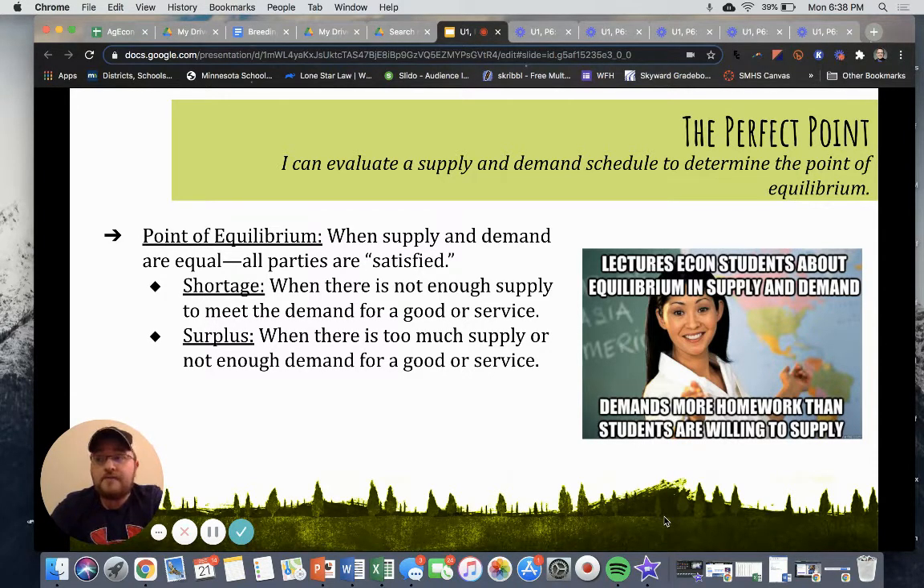There's a lot of excess milk in the market, and we'll talk a lot about that in our classroom discussions and activities. But just know the difference between shortage and surplus. Shortage means there's not enough. Surplus means there's too much.